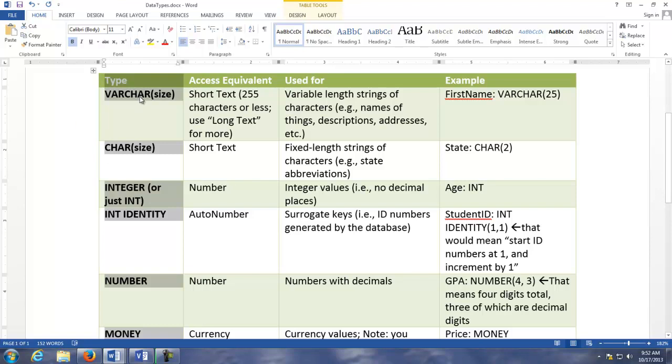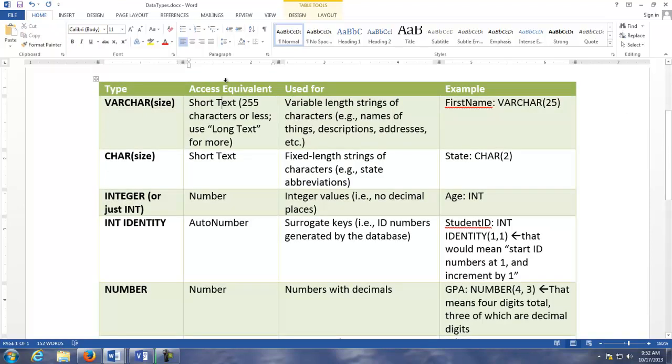And you have varchar, which is for variable length strings. That's what we're going to use for the name. It's when you have a string of characters, and it could vary in length. People's names, pets' names vary in length. So names for things typically vary. So varchar is probably the most common data type you would use. Now, if you want to stick with the Microsoft Access data types, then you'll use this column here.